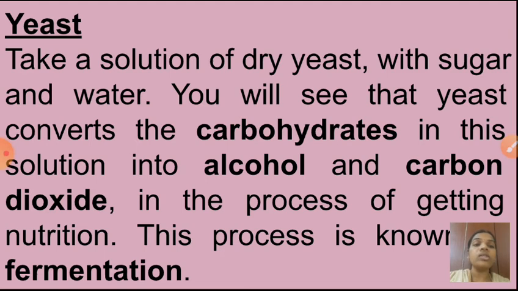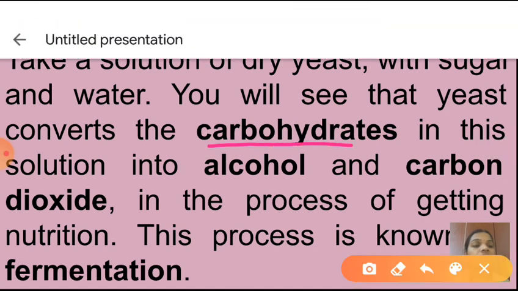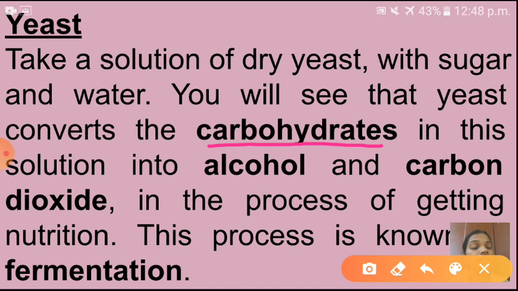So see here, take a solution of dry yeast with sugar and water. Nowadays you will get the dry yeast from the shop, isn't it? So you have to take some amount of dry yeast and add some sugar and water. So you will see that yeast converts the carbohydrates. If you are adding the sugar, that solution contains what? Carbohydrate. So you will see that yeast converts the carbohydrate in this solution into alcohol and carbon dioxide.